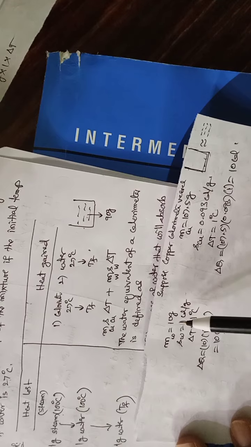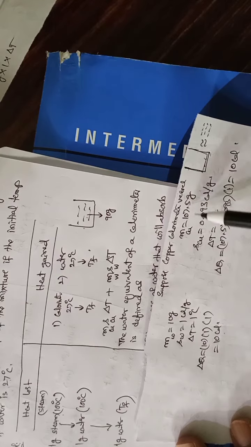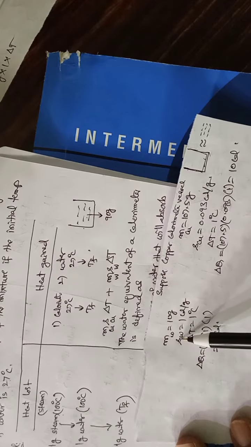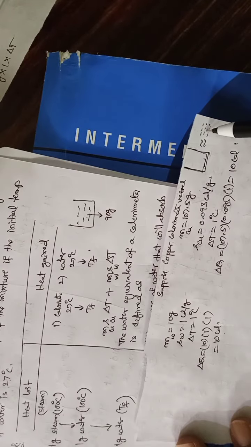Therefore, this can be called the water equivalent of the calorimeter. So when the water equivalent of the calorimeter is given, in place of specific heat we take water's specific heat only.